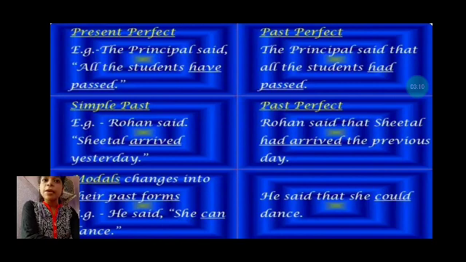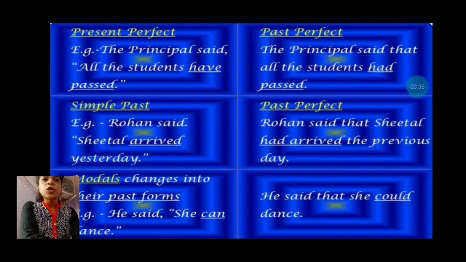Now simple past changes into past perfect. Like Rohan said Sheetal arrived yesterday. It will become past perfect. Rohan said that Sheetal had arrived the previous day. Now all the present tenses will be converted into past tense, and simple past will be converted into past perfect.